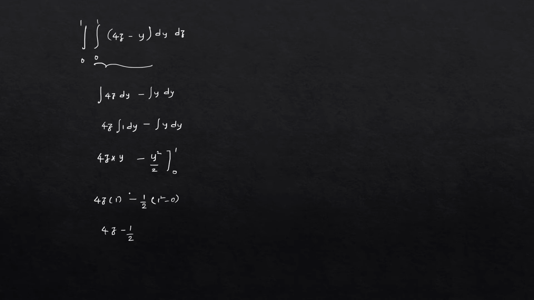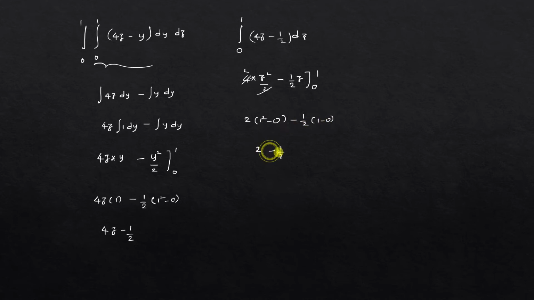Now we have to do the final integration with respect to dz. So integral 0 to 1 of 4z minus 1 by 2 dz. Okay, now integral 4z will become 4 into z square by 2, minus 1 by 2 into integral 1, which means only z will come, over 0 to 1. So 4 by 2 means 2 into 1 square minus 0, minus 1 by 2 into 1 minus 0, will become 2 minus 1 by 2. 2 minus 1 by 2 is 3 by 2. So this is RHS.